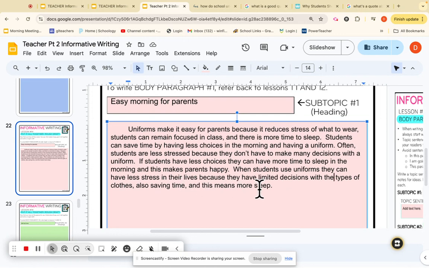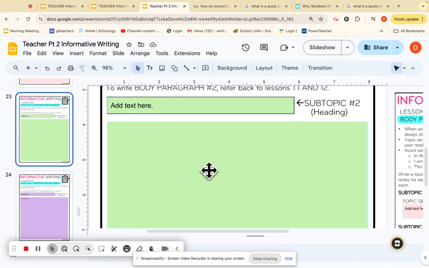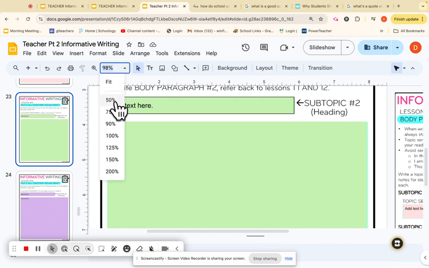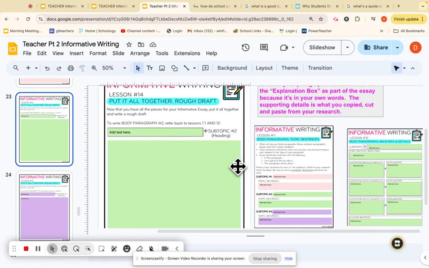Done. Now, the same thing will take place with this paragraph. Let me back out of it, where you will get all of your information. You'll put your subtopic there, your sentence. You'll get your research in these boxes and put that into your own words. Good luck.